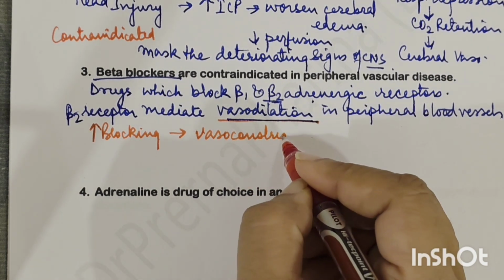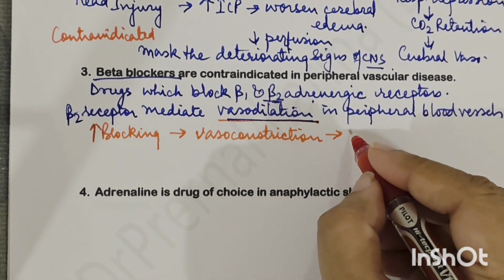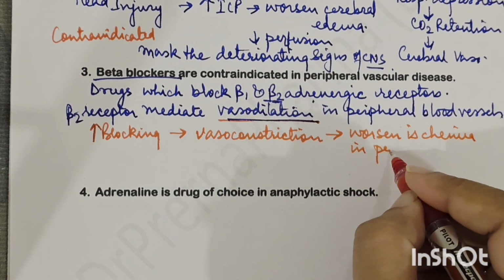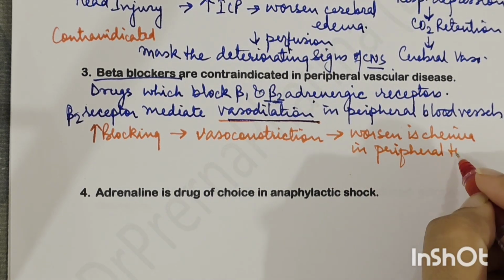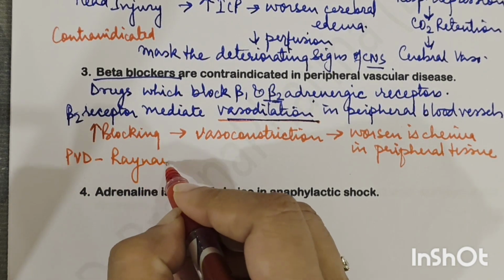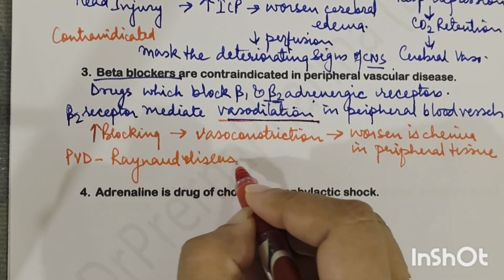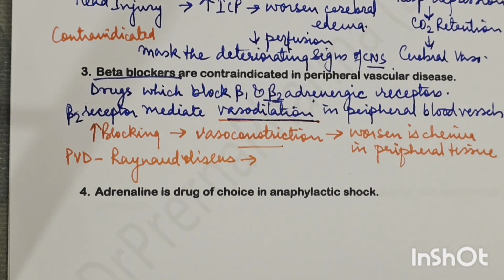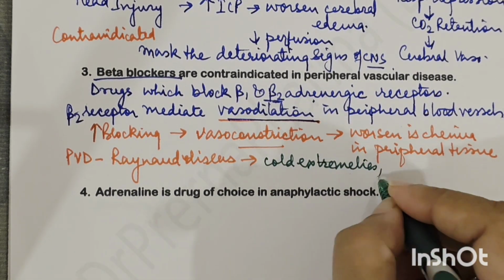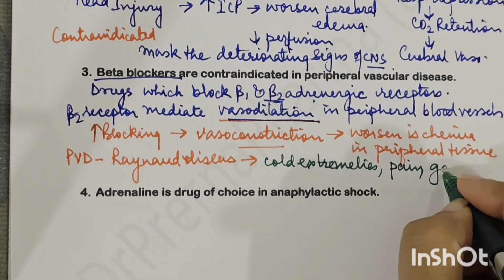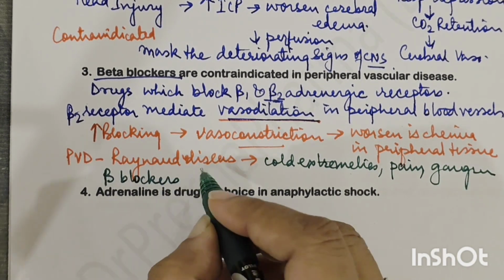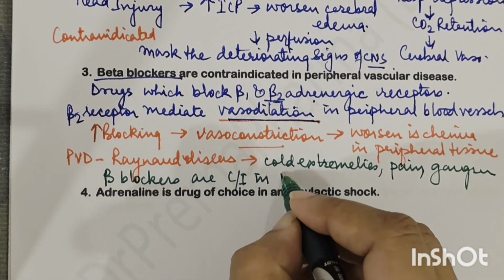Okay, and this vasoconstriction means it will worsen the ischemia in peripheral tissues. Okay, so now in patients with PVD, that is peripheral vascular disease, जैसे एक है Raynaud's disease, है ना? So इसमें क्या होगा? It will result in peripheral vasoconstriction, and that will result in cold extremities and pain, and it can even result in gangrene. So as a result, beta blockers are contraindicated in peripheral vascular disease.